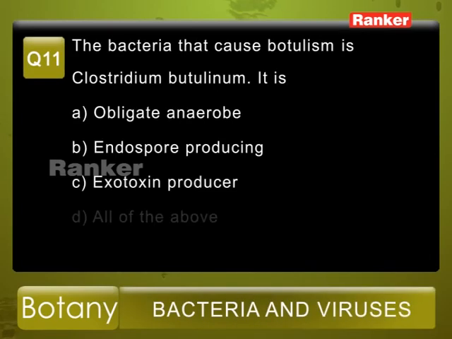Question number 11. The bacteria that cause botulism, Clostridium botulinum, is: the given options are A, obligate anaerobe, B, endospore producing, C, exotoxin producer, and D, all of the above.